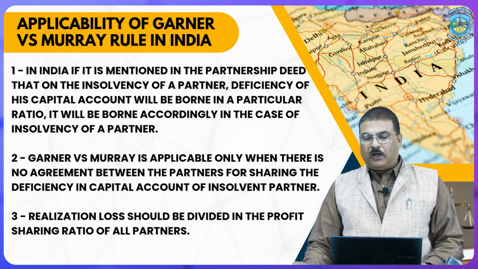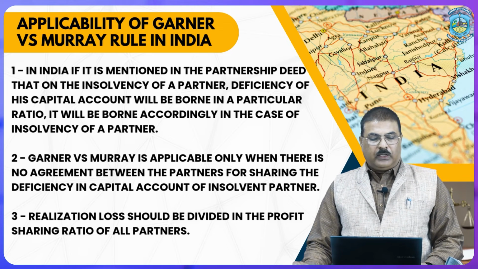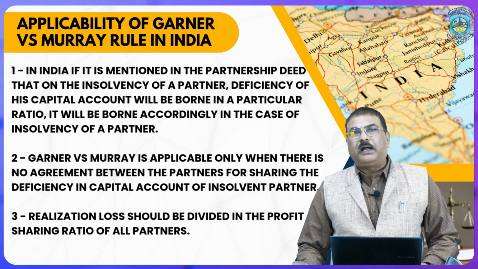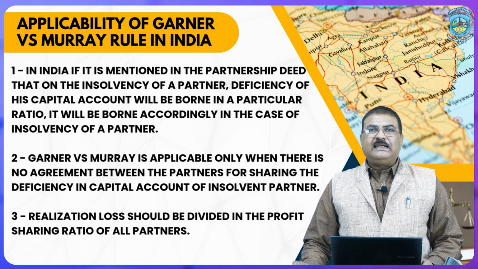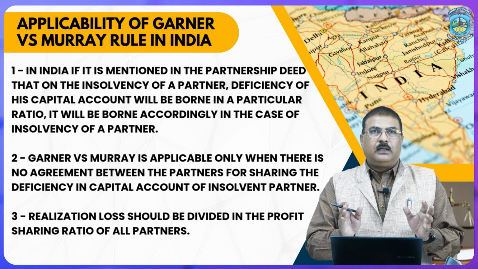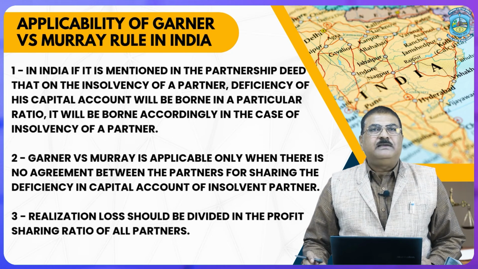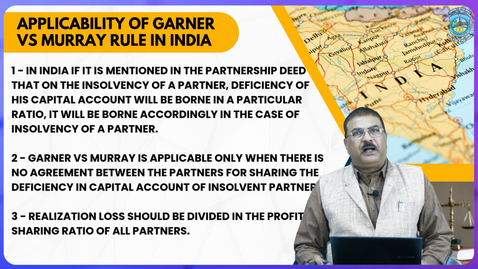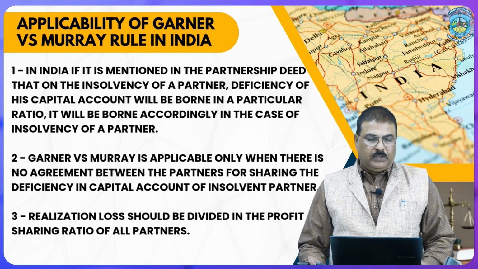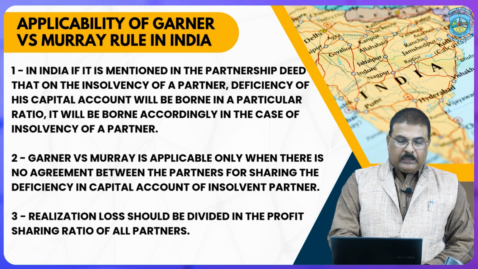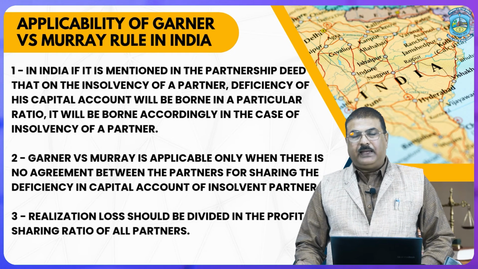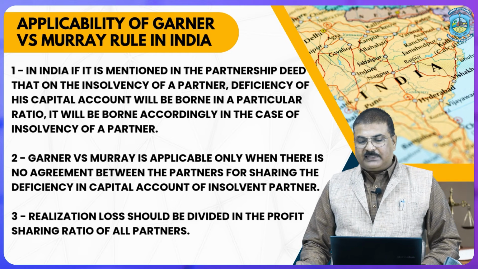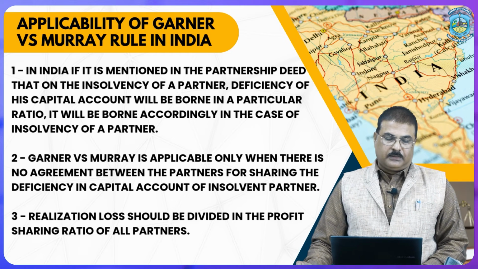of his capital account will be borne in a particular ratio, it will be borne accordingly in the case of insolvency of a partner. It means, if it is clearly mentioned in black and white while writing the partnership deed, the partners will share the deficiency of the insolvent partner in that particular ratio only. Second, Garner versus Murray is applicable only when there is no agreement between the partners for sharing the deficiency in the capital account of the insolvent partner.